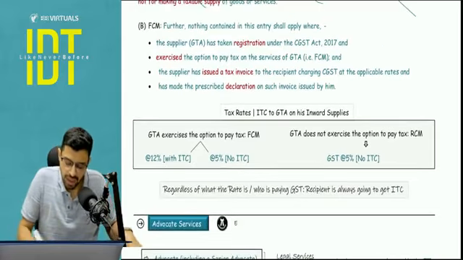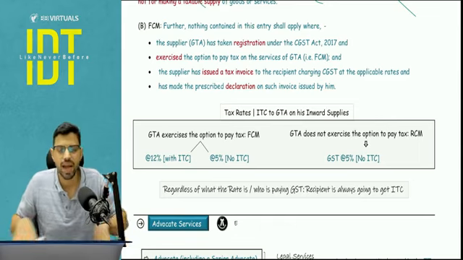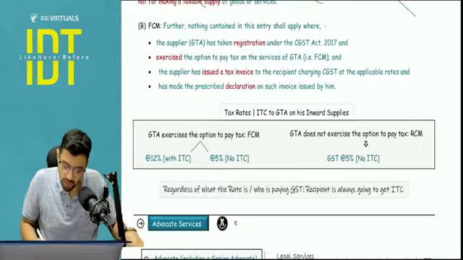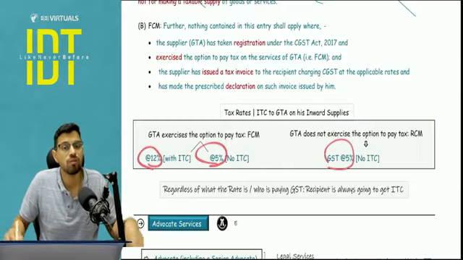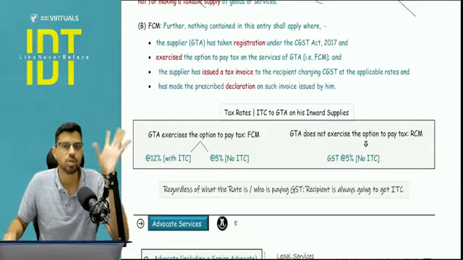Okay, and B, when the RCM is not wanted by the GTA. Now the GTA says that I do not want the RCM, I want to go under the forward charge mechanism. I have to pick a rate of 12%. Now what rate he has to pick and whether he wants to go under the FCM or not, it is his choice. It is the choice of the GTA.